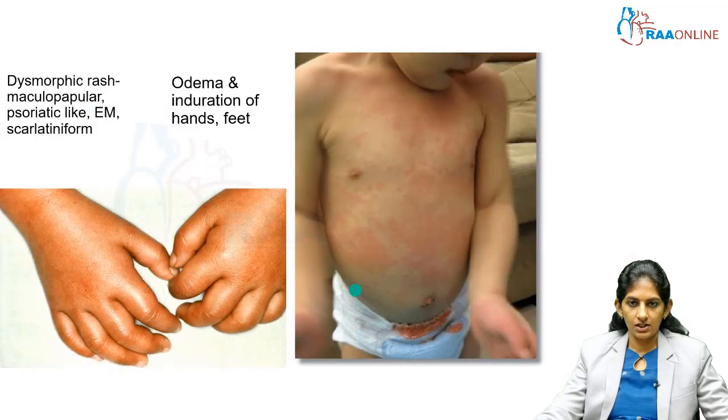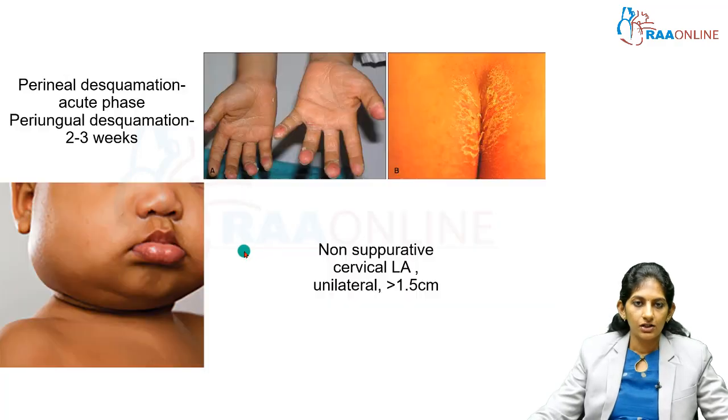Third criteria, look at the skin, polymorphous rash, generalized polymorphous rash, maculopapular rash, a scarlatiniform-like rash. And look at the extremities, edema. You can see here edema of the hand and feet. It can be indurated also. Look at the extremities here. You can see desquamation in the perineal areas. Look at the fingers. Complete desquamation of the fingers.